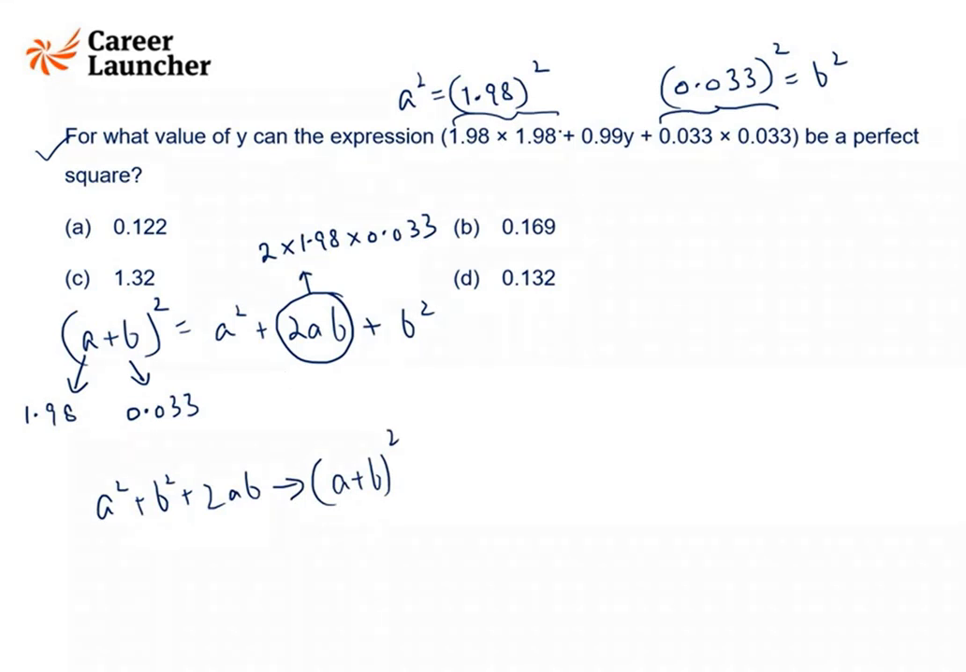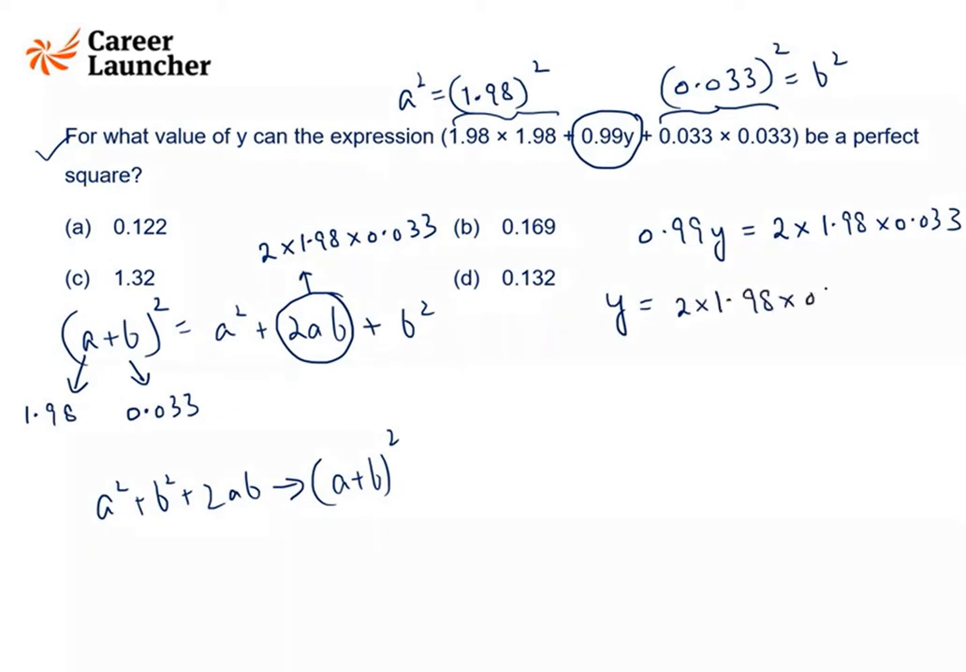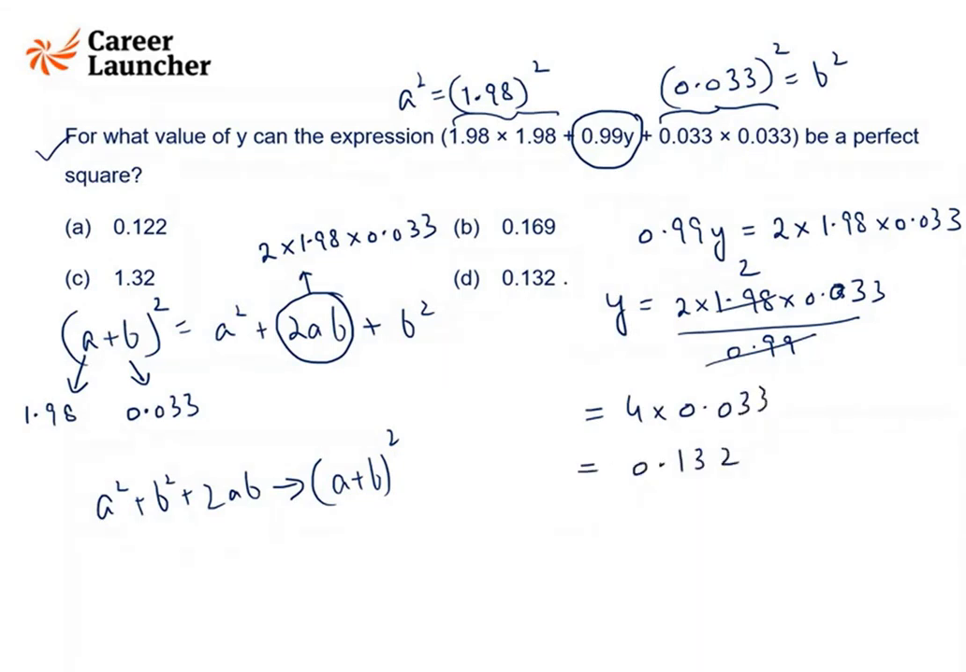Okay, so for this thing to be a perfect square, can we say the middle term should be equal to 2ab, where a is 1.98 and b is 0.033. So from here, you will get the value, which is 2 into 1.98 into 0.033 by 0.99. And it is twice of this. So answer is 4 into 0.033, which is 0.132. That is D option.